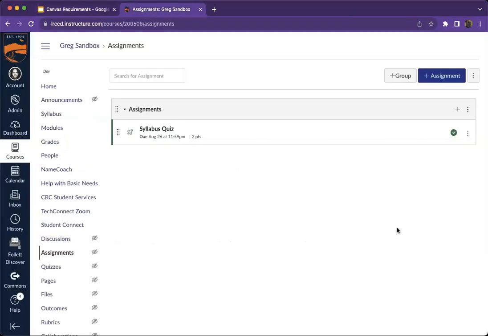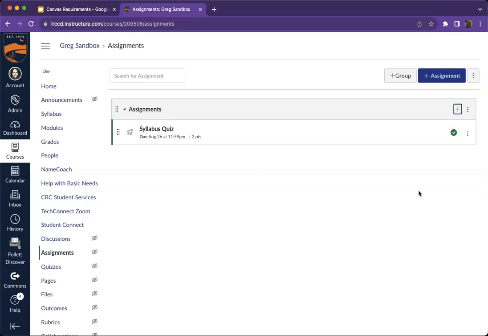So I'm on the assignments page of my Canvas course. I'm not going to worry about linking these assignments to other pages like I showed you with that quiz, because assignments also appear on the syllabus page, and of course they appear on the grades page too. And again, we're going to see all this from a student's perspective. So I've got 5 assignments that I'm going to create.